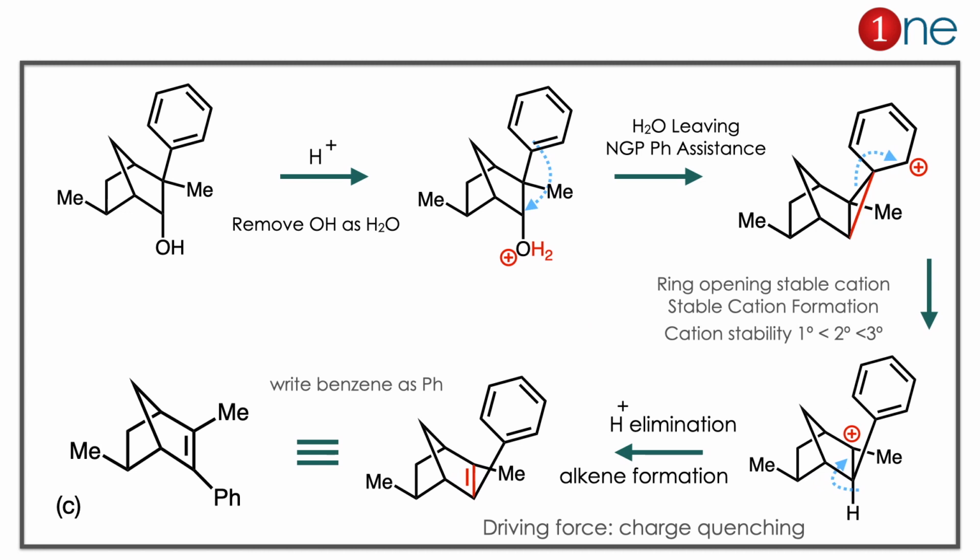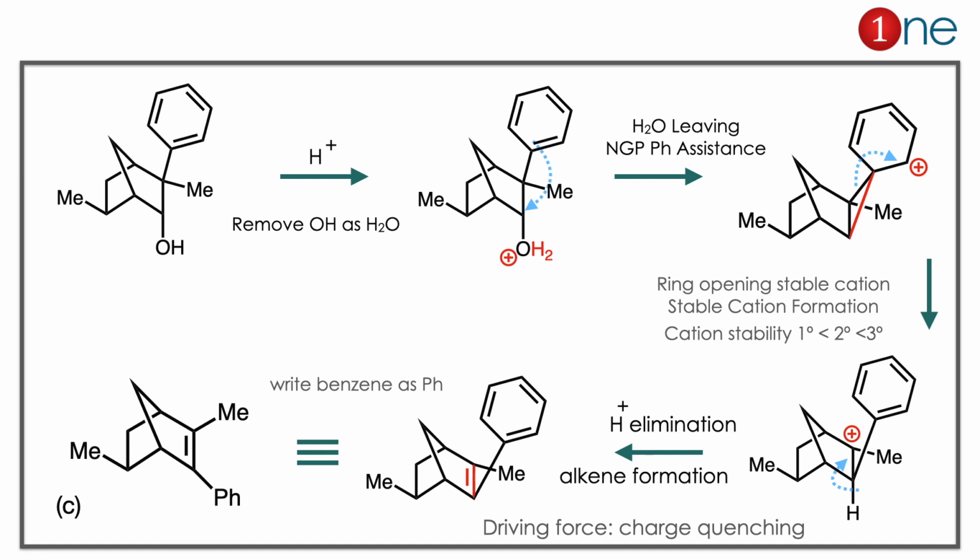The starting material has an alcohol, and you are using acid. Acid removes OH as water, so OH2 removal is possible. But nearby you have a phenyl group. Phenyl group can participate in the reaction and assist the removal of OH2. It is called neighboring group participation. So phenyl helps the OH to leave and forms a new 3-member ring with loss of aromaticity. Then aromaticity has to be re-established, so the ring has to be opened.